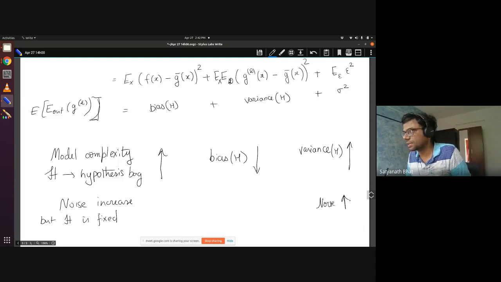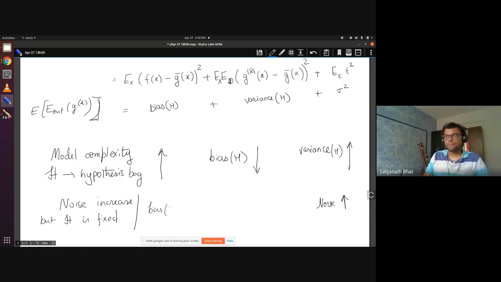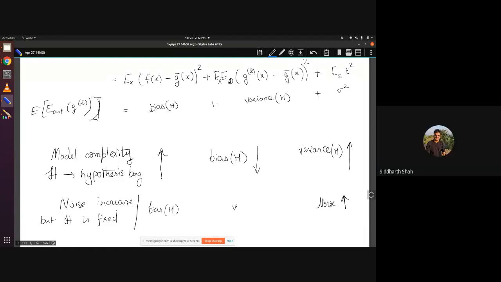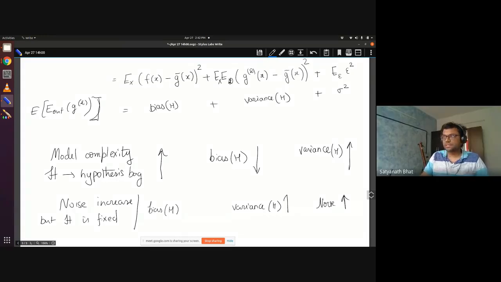But what happens to the bias and variance? If you increase the noise, I think variance should increase. Variance will increase, definitely. What about bias?